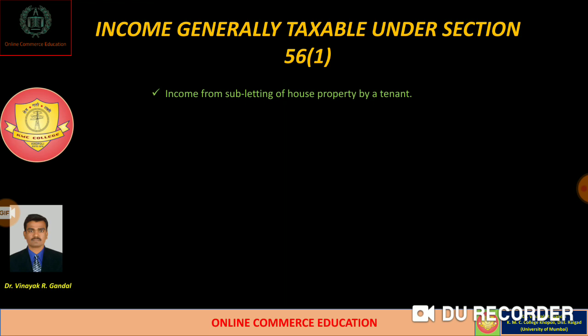Income from house property is chargeable to tax under the head of income from house property, but if such a property is sublet to a person by a tenant, that is called income from subletting of house property and is chargeable to tax under this head, that is income from other sources.